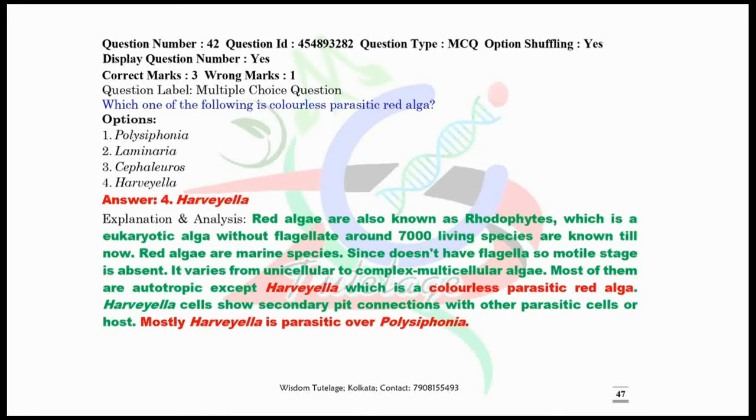Which one of the following is colorless parasitic red alga? Among the four options, Harveyella is the correct answer. Due to the presence of R-phycocyanin and R-phycoerythrin, all the red algal members are red in color. But Harveyella is the exception. It is colorless and also it is parasitic. But parasitic over which organism? It is parasitic over another alga, that is Polysiphonia.